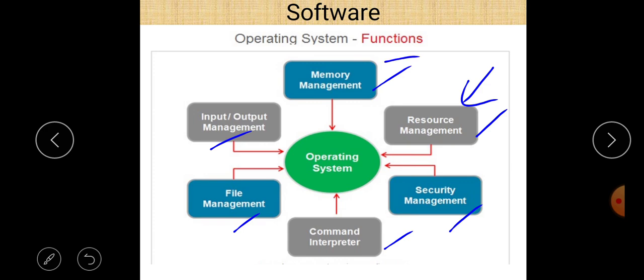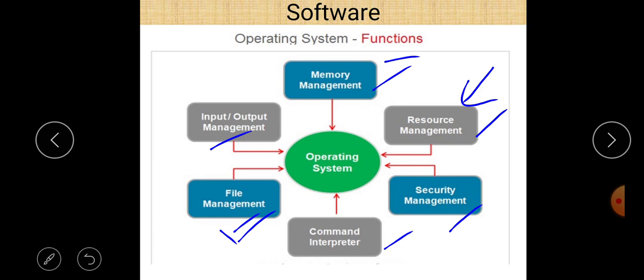Third, you can easily see that memory management. Operating system also manages memory in our computer system, and file management. All the work is stored in the form of files. So different files are stored in our computer system. Operating system basically does this task.